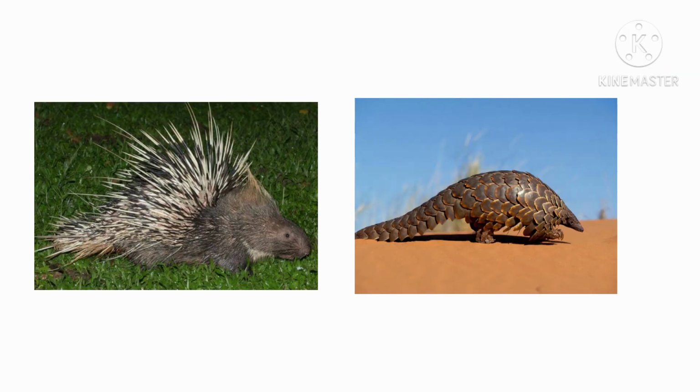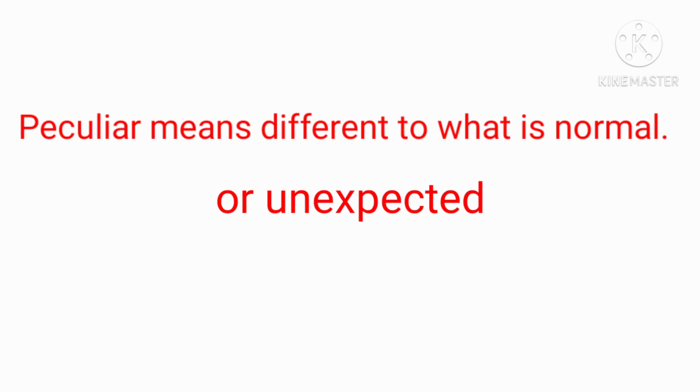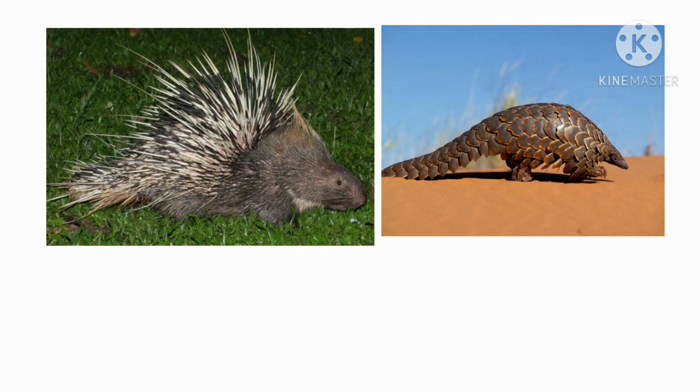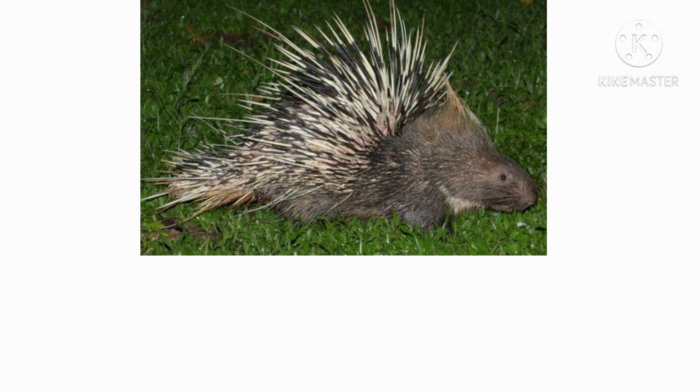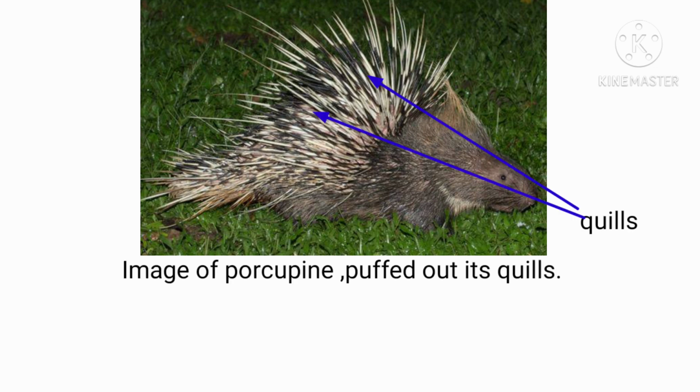Some animals behave in a peculiar way. Peculiar way means different from what is normal or unexpected. So some animals behave in a peculiar way to be safe from their enemies. The porcupine puffs out its quills when it sees danger. Just see the picture of the porcupine.